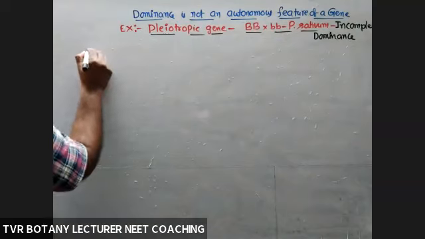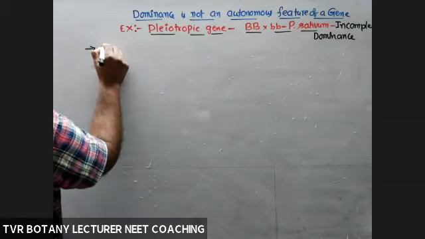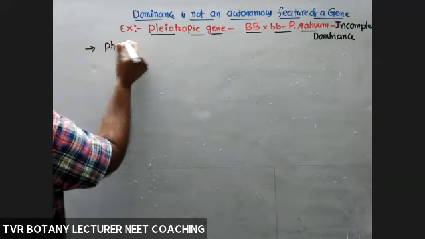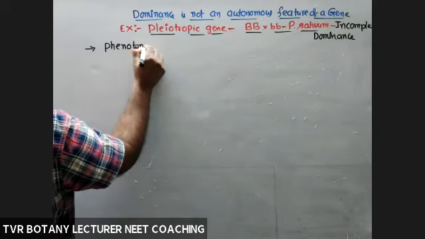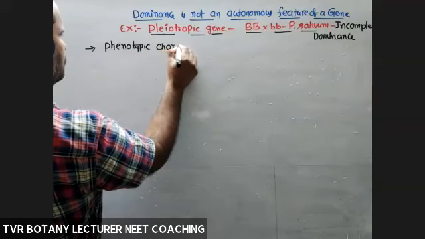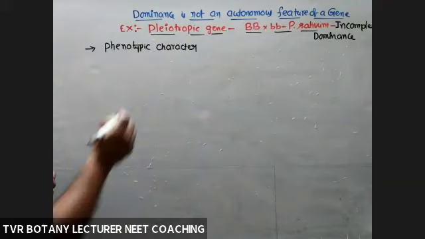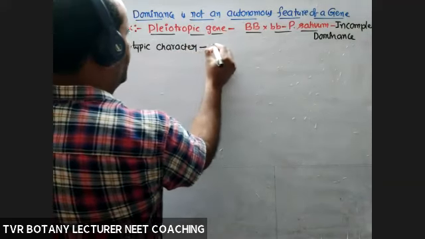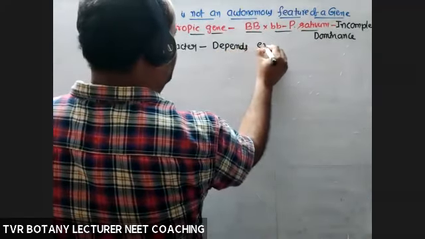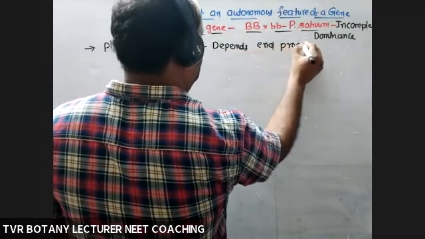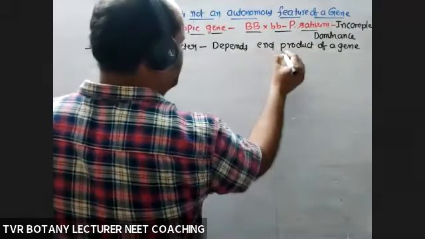So the phenotype of any individual, a particular phenotypic character, depends on the expression of the end product of a gene, but not on the gene.